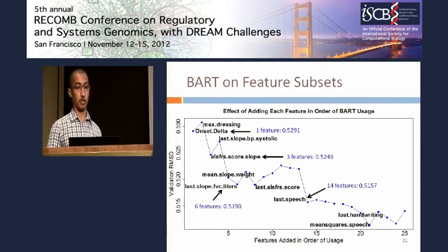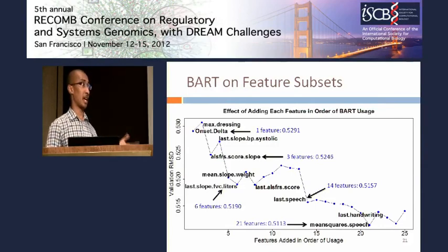So after 14 features, performance increased to 5157. And after 21 features, we're already getting an error of 5113. So this is basically comparable to the error of the BART model on all 484 features. So you can actually get away with a much smaller subset to obtain the same predictive capacity. Now, we don't know the exact relevance of each of these features to our final outcome, that is future ALS-FRS slope, but we hope that highlighting these features will be useful for future clinical research.